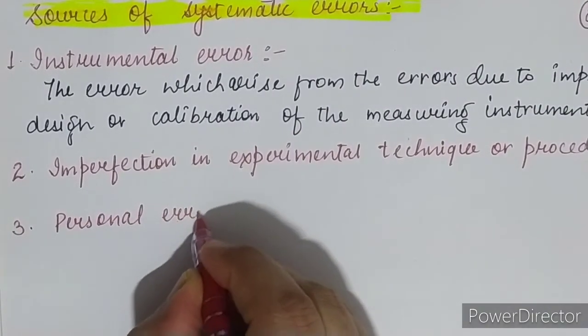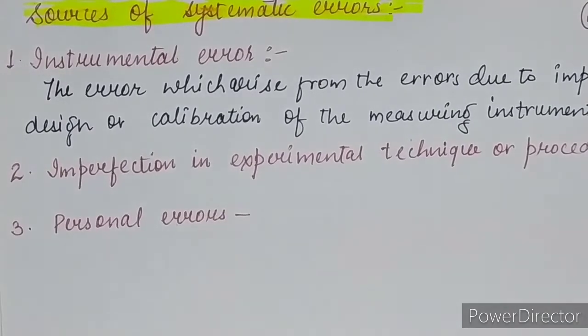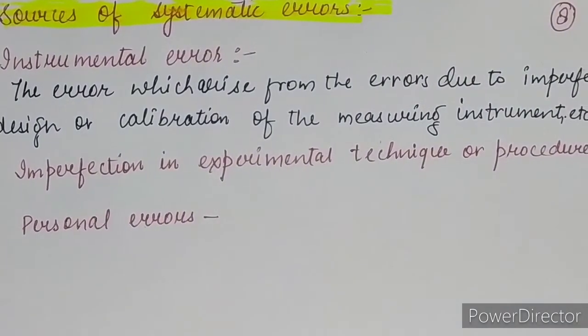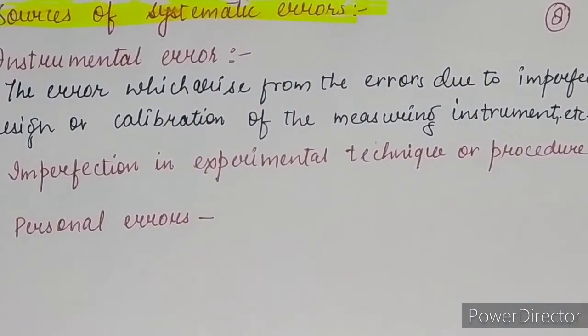Personal errors. Now the personal errors arise due to individual bias or a lack of proper setting of the apparatus. Suppose the error is developed by the person who is doing the experiment.